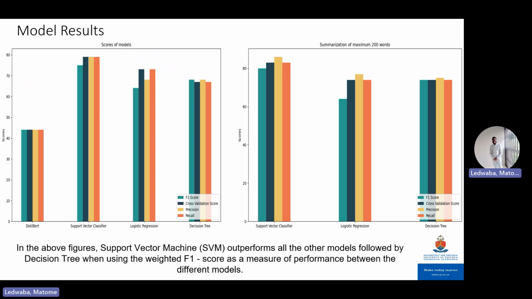What we saw is that when we use cross-validation in conjunction with summarization with the maximum of 200 words, we're able to improve the F1 score of our best performer from 75% to about 80%.